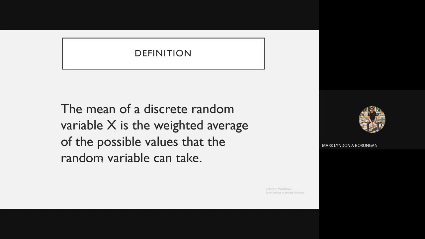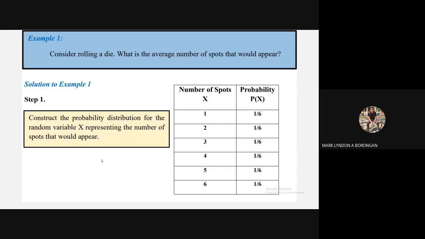So in simple terms, ang pasabot sa mean of a discrete random variable x, kay muna siya ang weighted average, or ang weighted average is i-sum up nimo tanan and i-get nimo ang kung pila sa kabuok possible values. So that's how you get the average. Okay? Now, let's have an example.